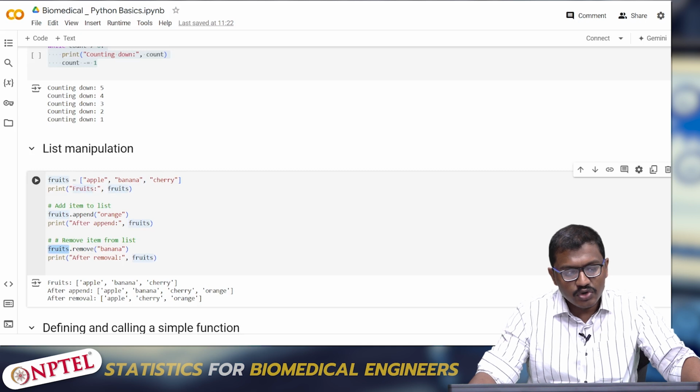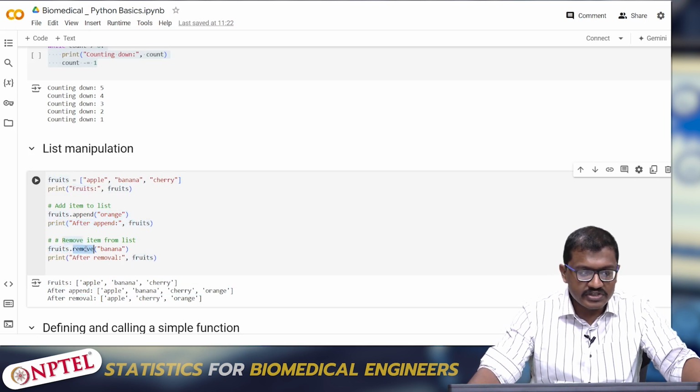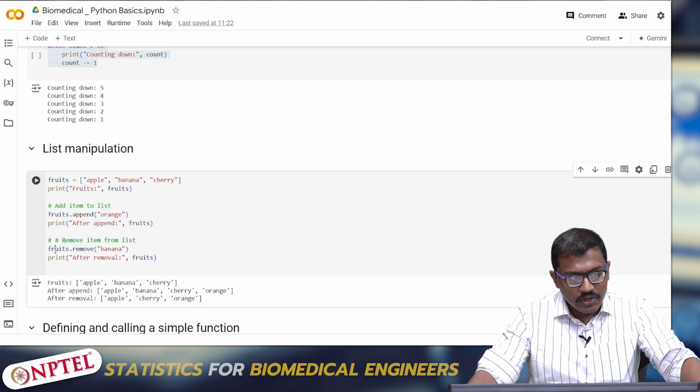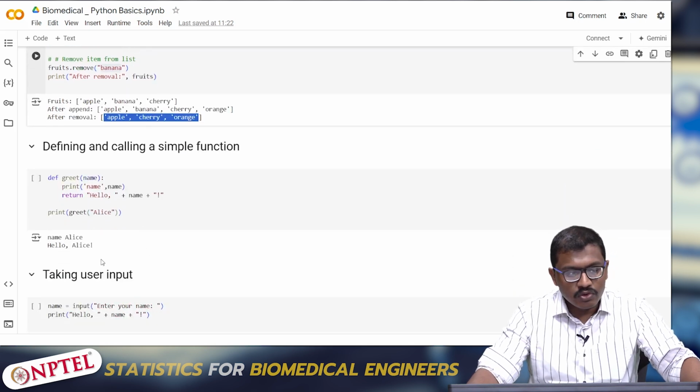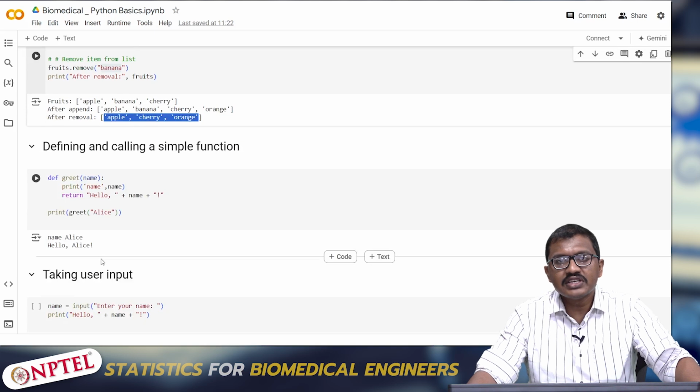And similarly, if you want to remove an element, banana, from the existing list of 4, remember, since we have appended, it has become 4 actually. There are 4 elements inside the list. So what I am doing is I am using an inbuilt function called remove. So I'm using the variable which is declared to have 4 elements: fruits.remove of banana. So it will remove the second element, banana, and it will print the rest of the elements, that is apple, cherry and orange.